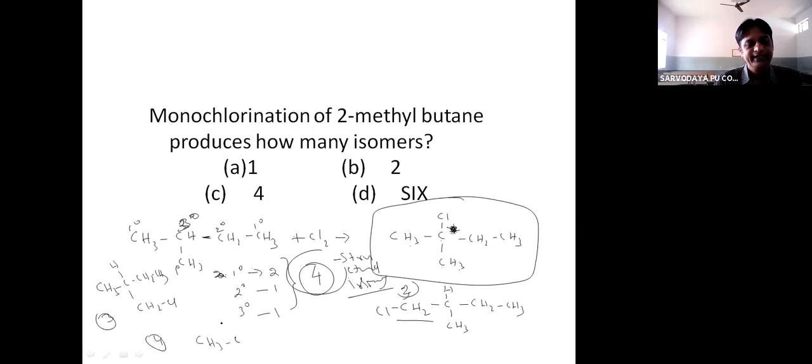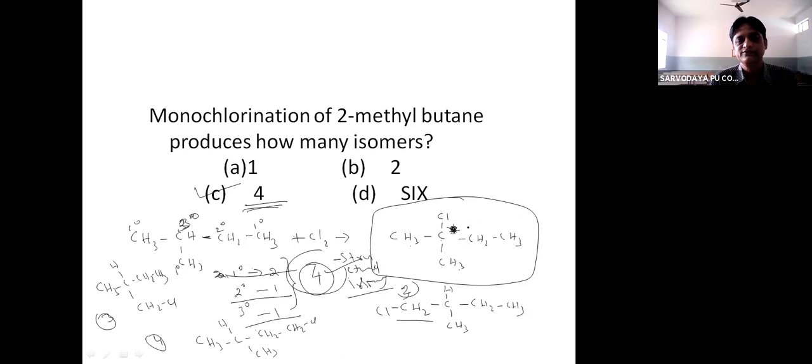CH3, CH, CH3, CH2, Cl. Okay. So total how many isomers are possible here? 4 structural isomers are possible because it contains 4 different types of hydrogen atoms: 2 primary hydrogen atoms, sorry, 1 secondary hydrogen atom and 1 tertiary.